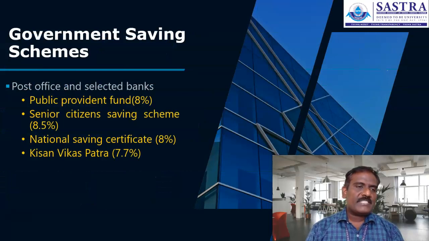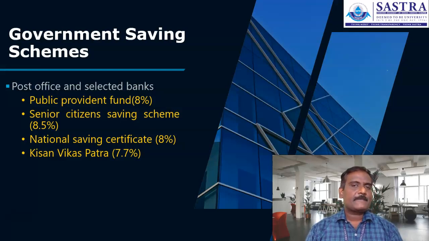Second one, government saving schemes. For these, the post office or selected banks act as a nodal agency, a special purpose vehicle for promoting such schemes. For example, Public Provident Fund with an interest rate of 8%, and the Senior Citizen Saving Scheme, where compared to normal citizens, 0.25 or 0.5% higher, basis points are given to senior citizens.